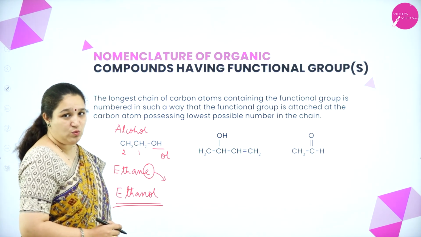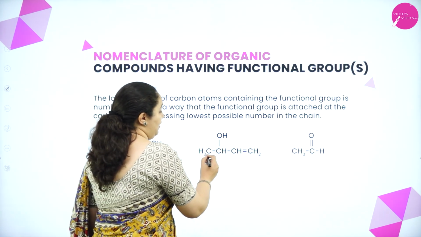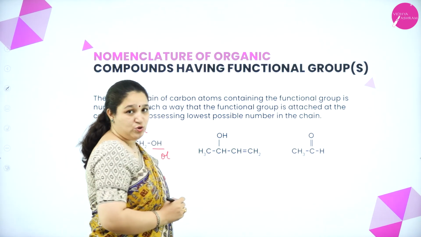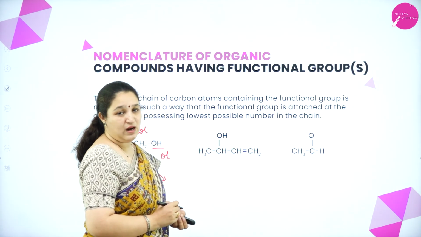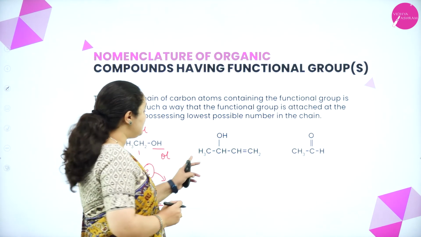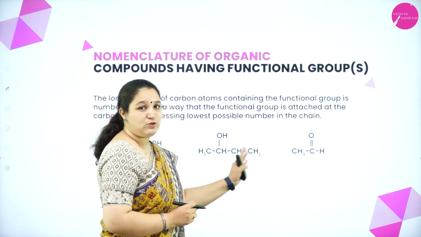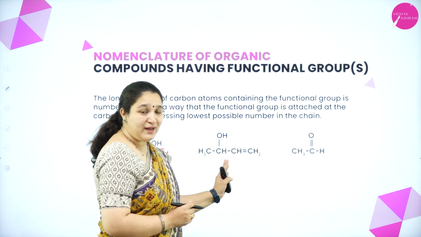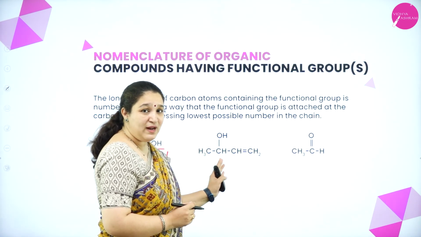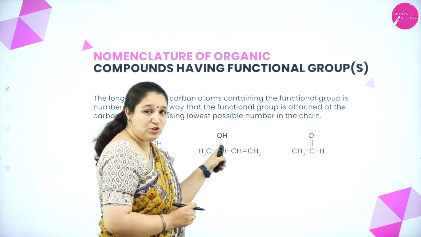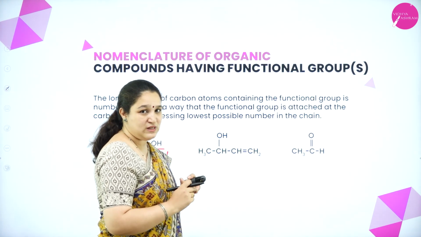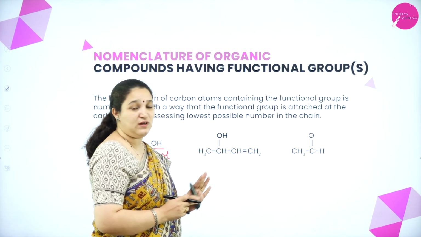Now the next one: I have a straight chain with an OH group and I also have a carbon-carbon double bond. As only a single straight chain is present, I just have to number it and take care that the carbon atom to which the functional group is attached should get the lowest number, not the one with the double bond.